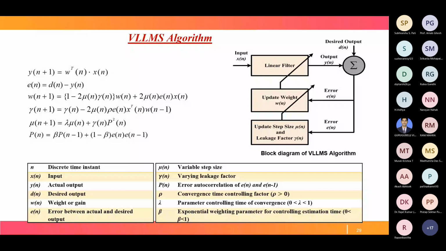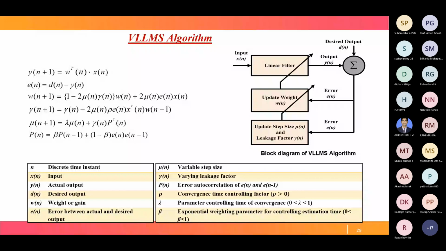The output y equals weight times input, then the error equals desired output minus output. This is the final updation of weight W, but for this updation of W, mu updation, gamma updation, and P updation are required.